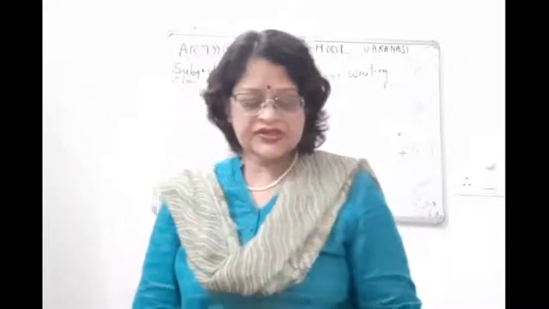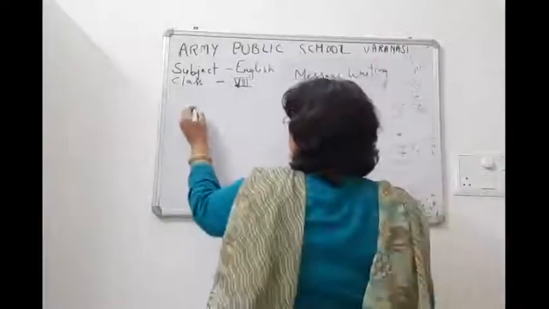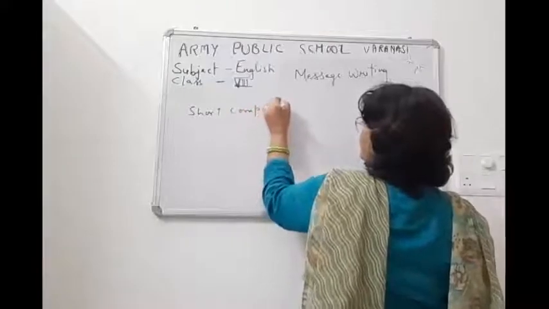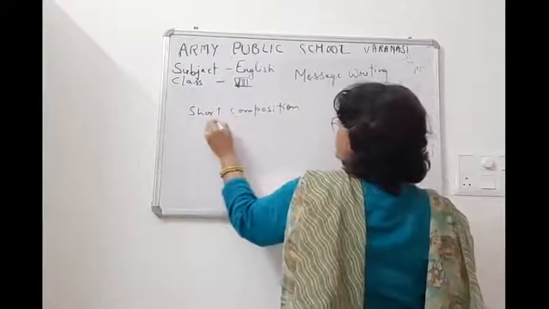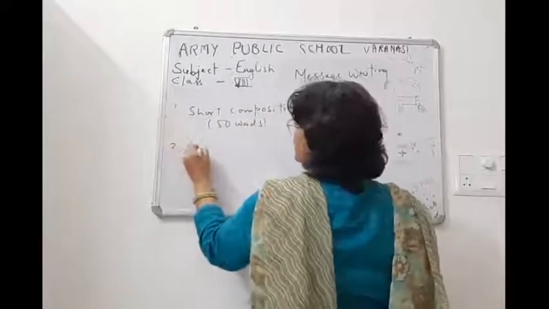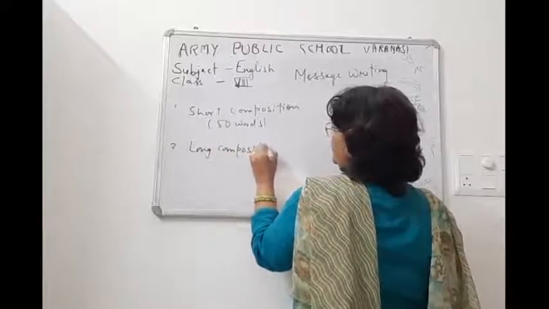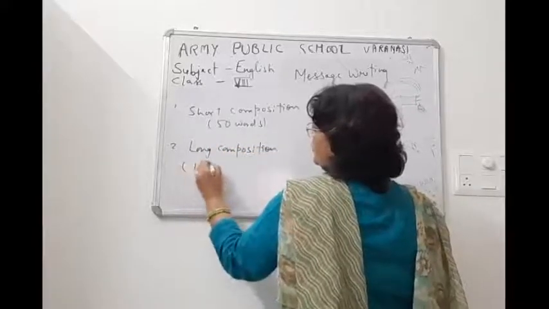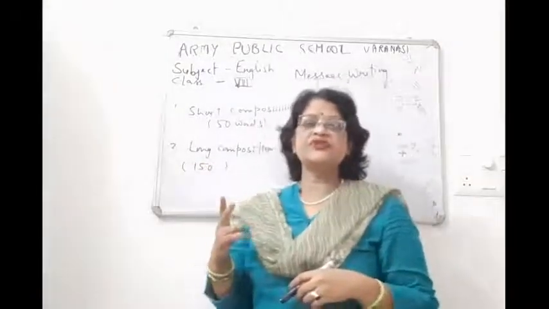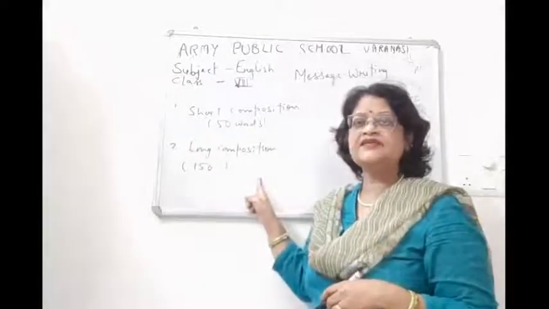One is the short composition, which is of 50 words, and the other is the long composition of 150 words. So we have two types of composition in the writing section: one is short composition and the other is long composition.